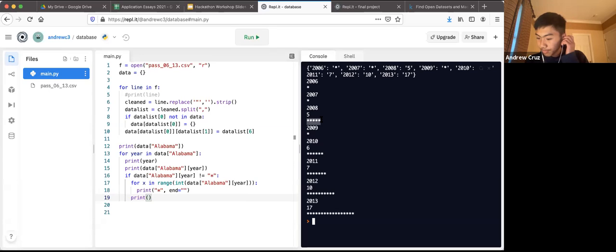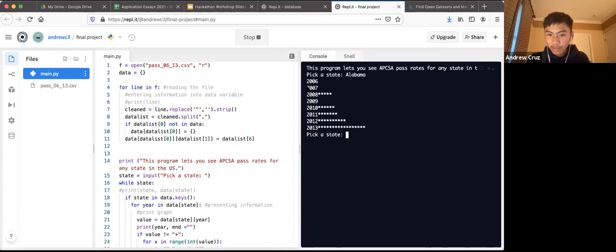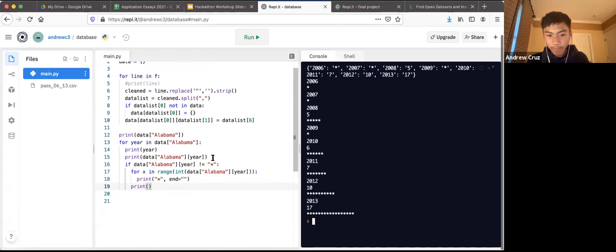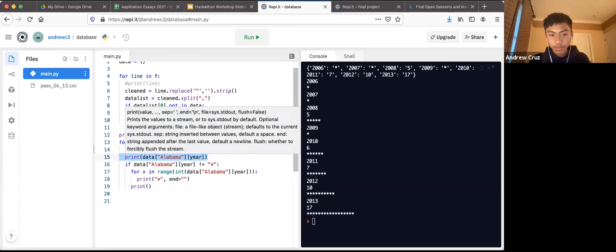Let's see. If we just wanted to clean up the presentation a little bit, so it looks a little bit more like this, where you have the date and then the stars, one way we can do that, first of all, is to get rid of the actual value. Now that we have 5 stars, we don't need to know that it's 5. We can get rid of this line of code on line 15, which is just asking to print the value.